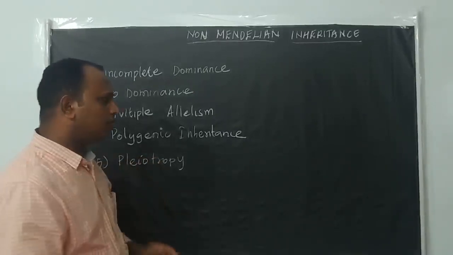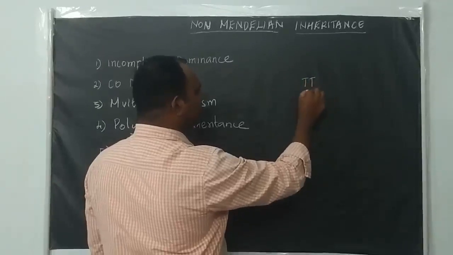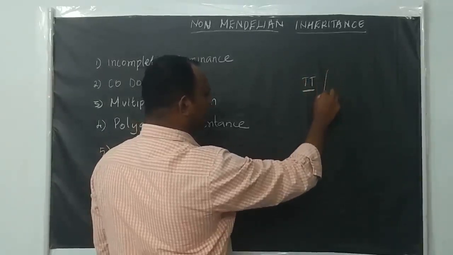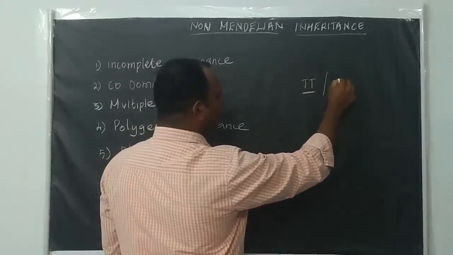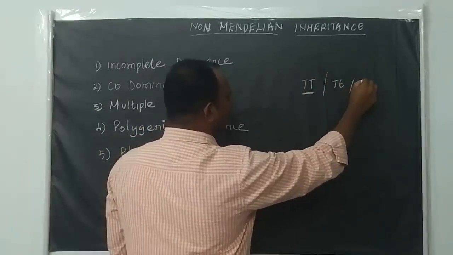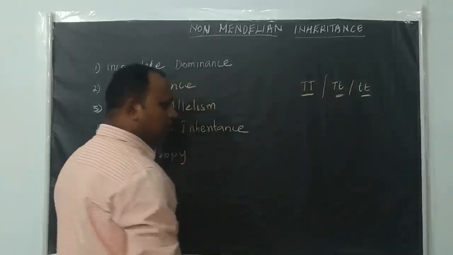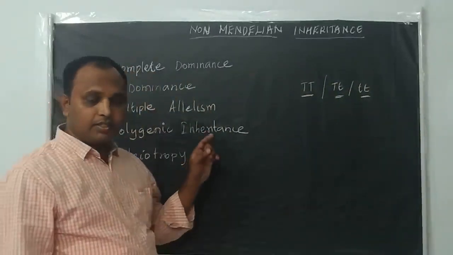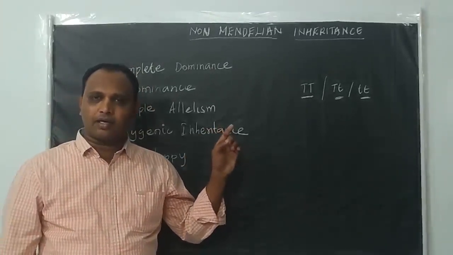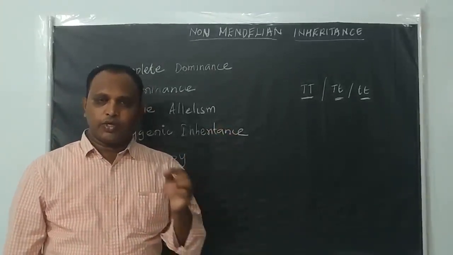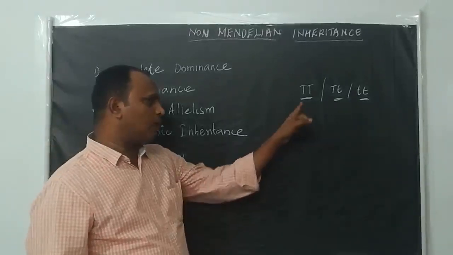So the individual has either capital T capital T, capital T small t, or small t small t. So only a single gene pair is responsible for that particular trait or character of the organism. So each gene has only two alleles.